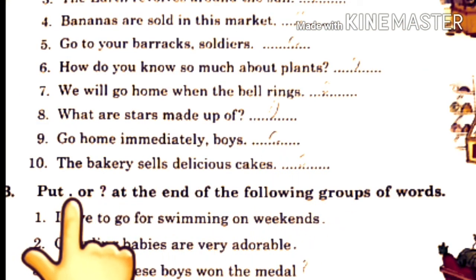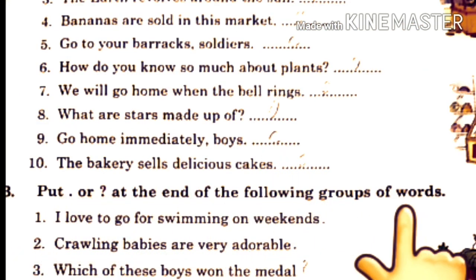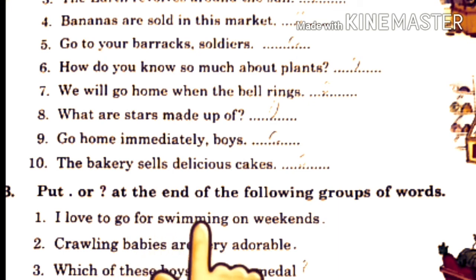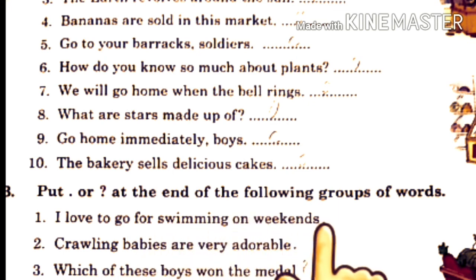Now see B exercise. You have to put full stop or question mark at the end of the following groups of words. See the first one. If it is a simple statement, put full stop. Order or request, put full stop. Question mark will come only when we ask question. So first one is I love to go for swimming on weekends. So put full stop. This is a simple statement. Crawling babies are very adorable. Simple sentence. Put full stop. Next, which of these boys won the medal? Question mark.